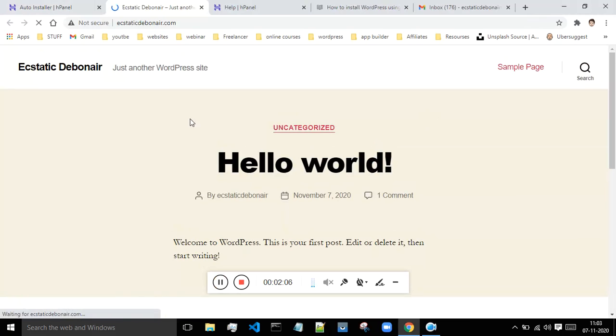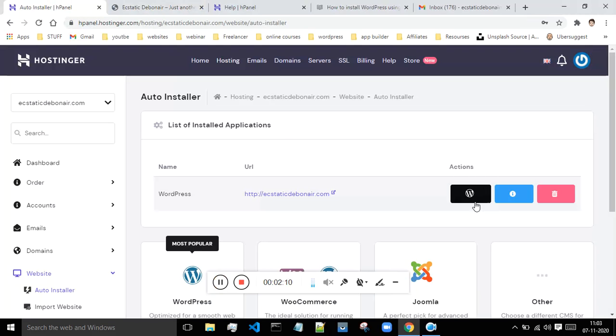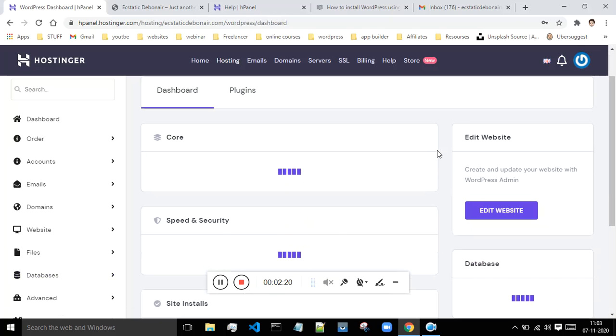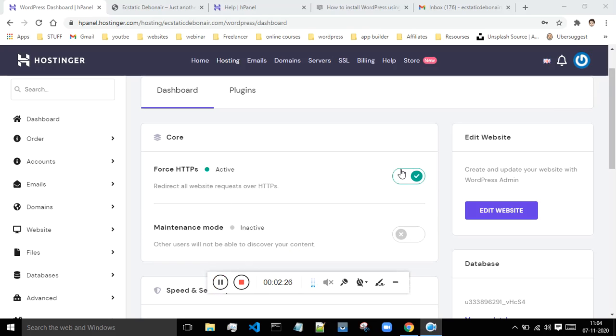Currently, as of now, this is the sample website and it says not secured, because we have to redirect our website from the HTTP to HTTPS. From this you can directly go to your WordPress, and over here you will see the required information about your website. Okay, so this is that option of HTTP and HTTPS. Let's see whether this is working or not.